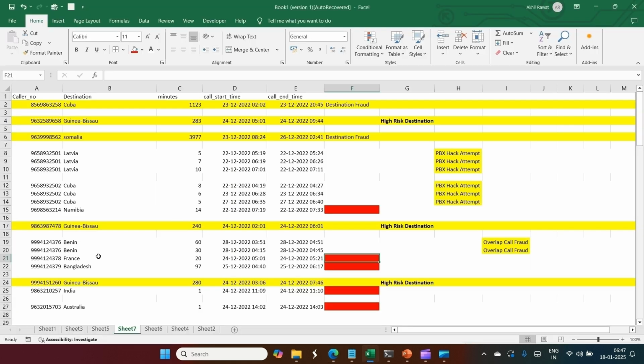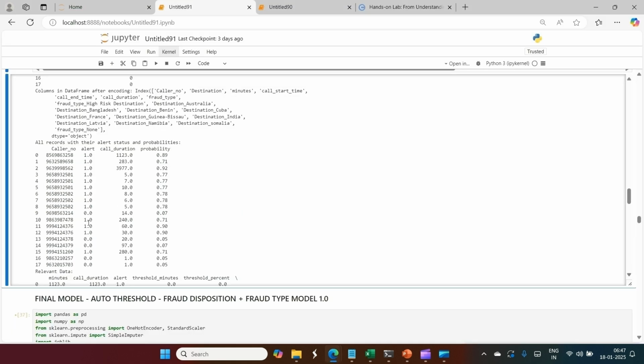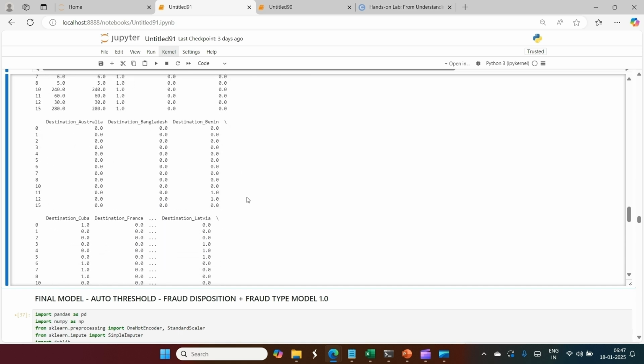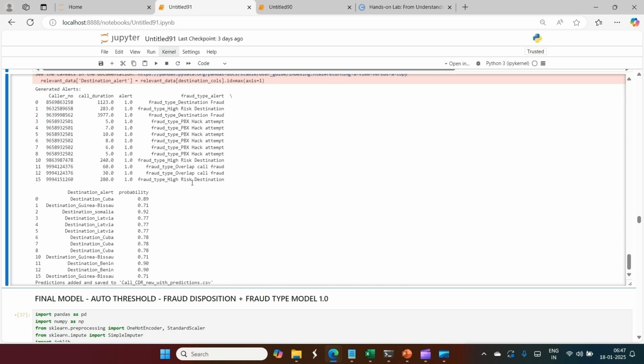That's why calls to Namibia, France, Bangladesh, India, Australia were not present as fraudulent records. So the model clearly says this is not fraud, and on those fraud records where the value is one, the other models, random forest and an AI model, and the third model, logistic, have predicted the fraud type like this. Correct fraud type. I placed the records up and down in such a way that I could bluff the model, but the model caught it exceptionally well, 100 out of 100.